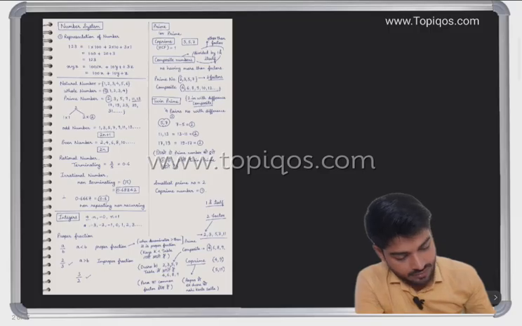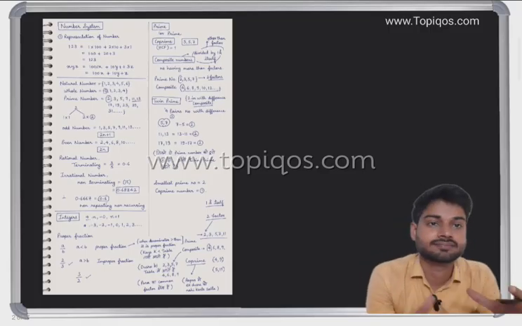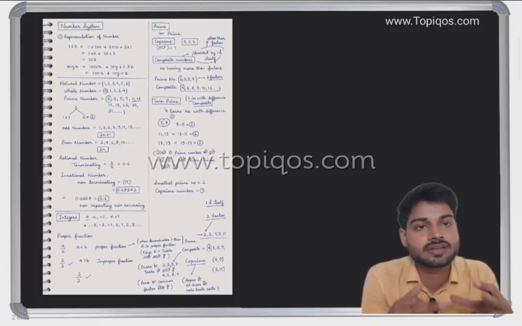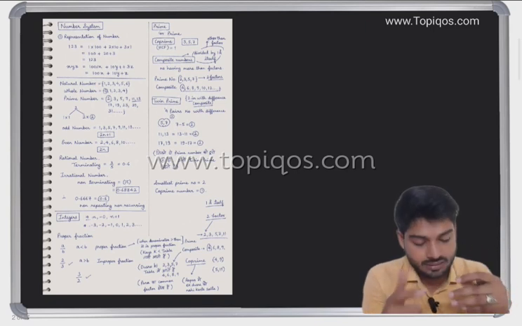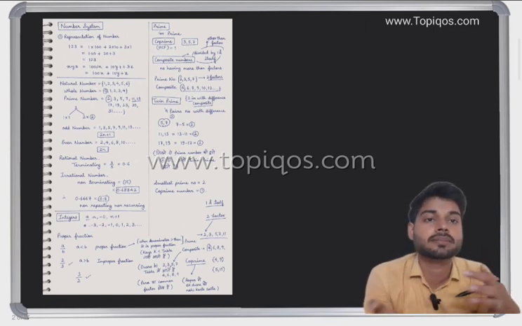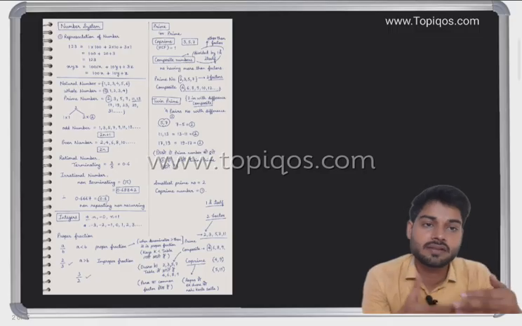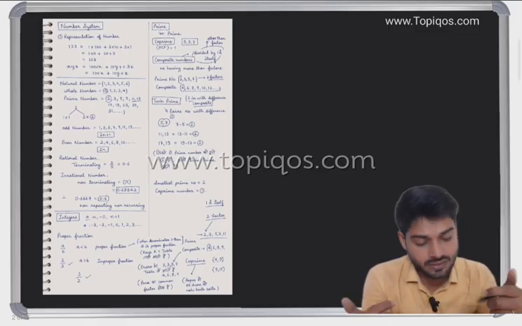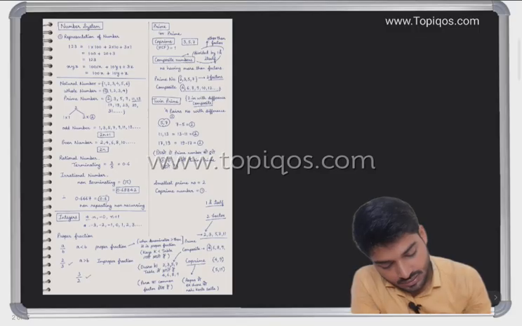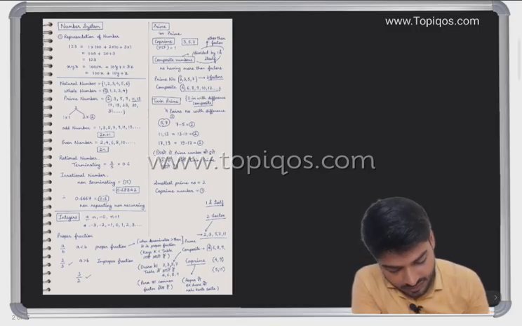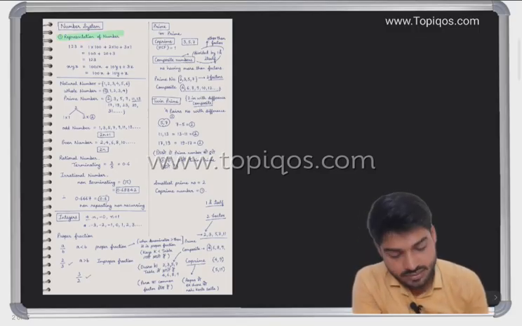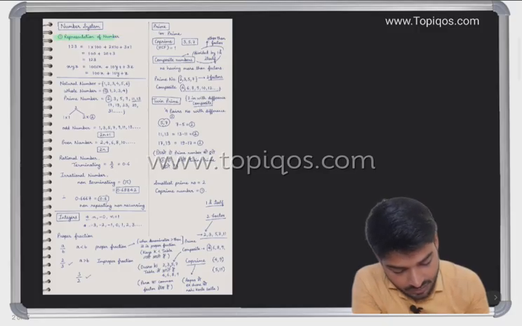So let's start the number system. We have done the basic introduction, but now we have to become used to the numbers: prime number, whole number. Firstly, we have understood about the representation of numbers, which we have discussed.